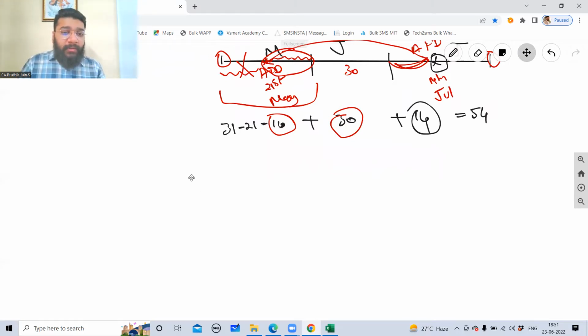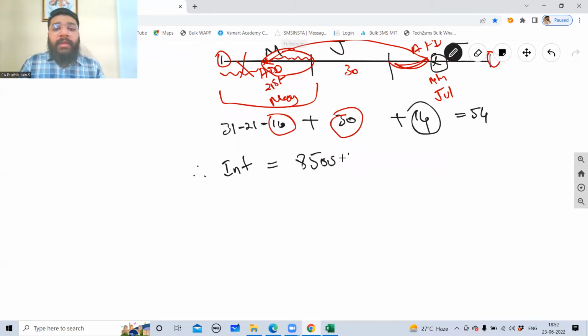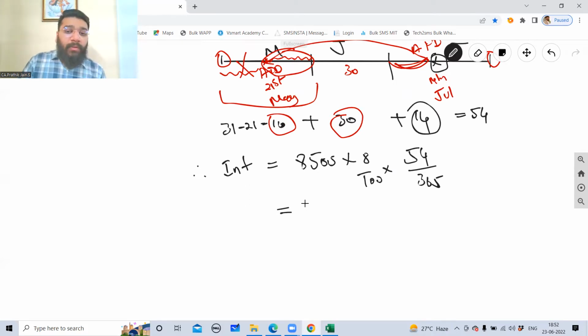Now guys, therefore, interest is equal to, amount is how much? 8,500 into 8 by 100 into 54 divided by 365. So please tell me what is the interest amount? 100.6 rupees.